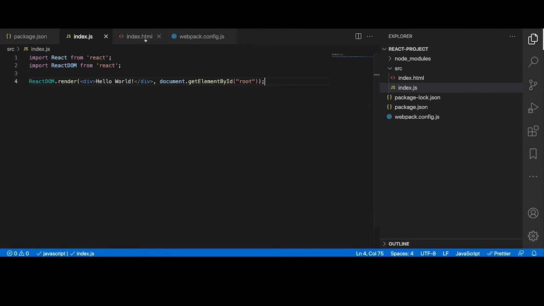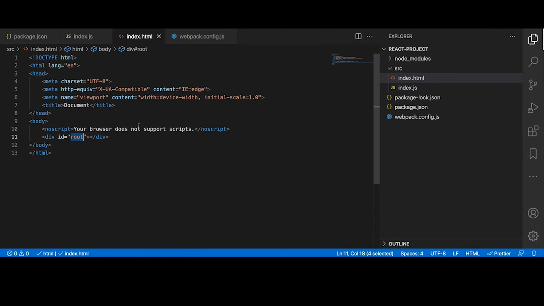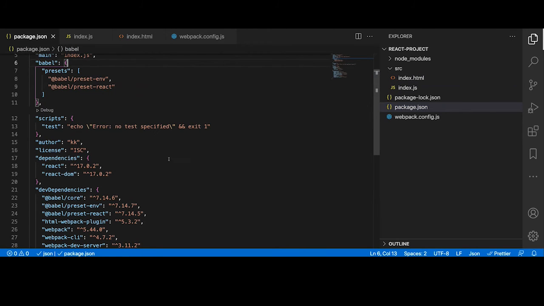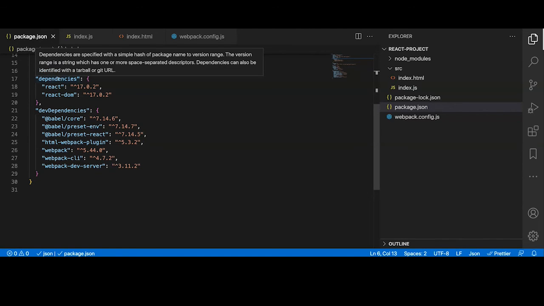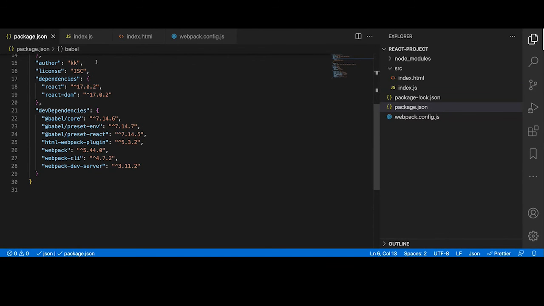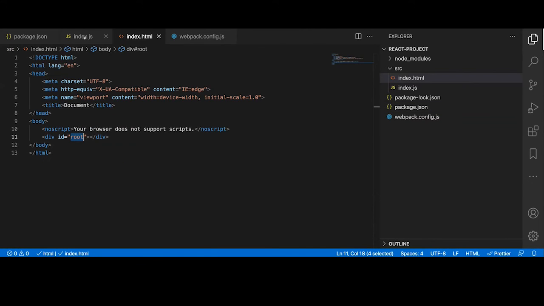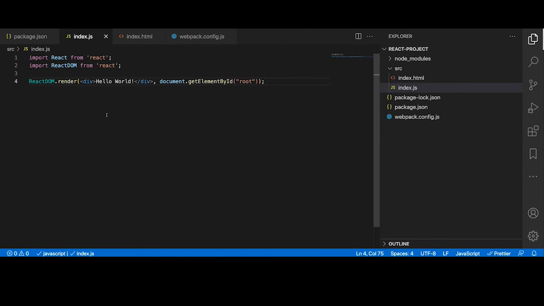So what we have done so far, creating package.json, installing all these dependencies, React dependencies, creating index.html, is just a one-time job. Once you are done with the project setup, you might have to come back and make some changes, but those will be very minor.